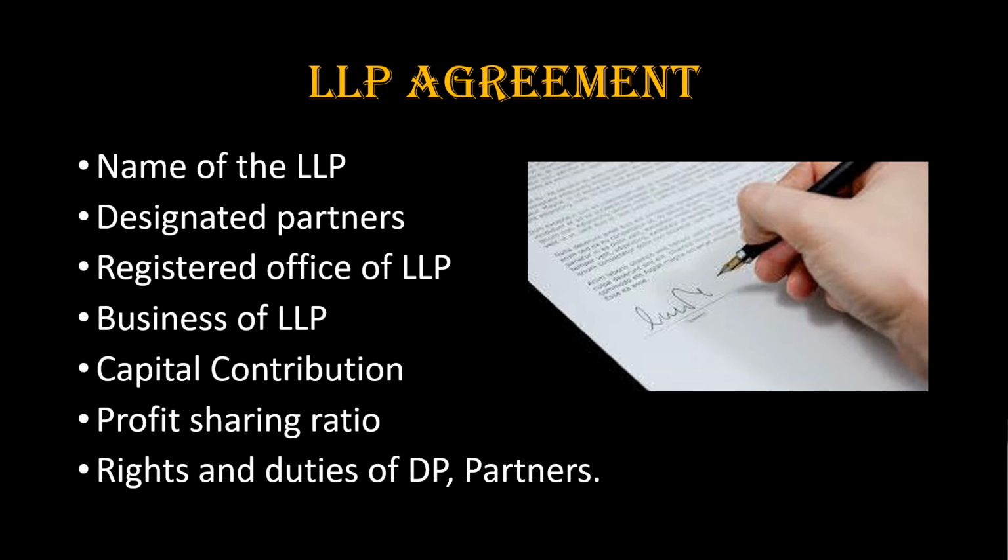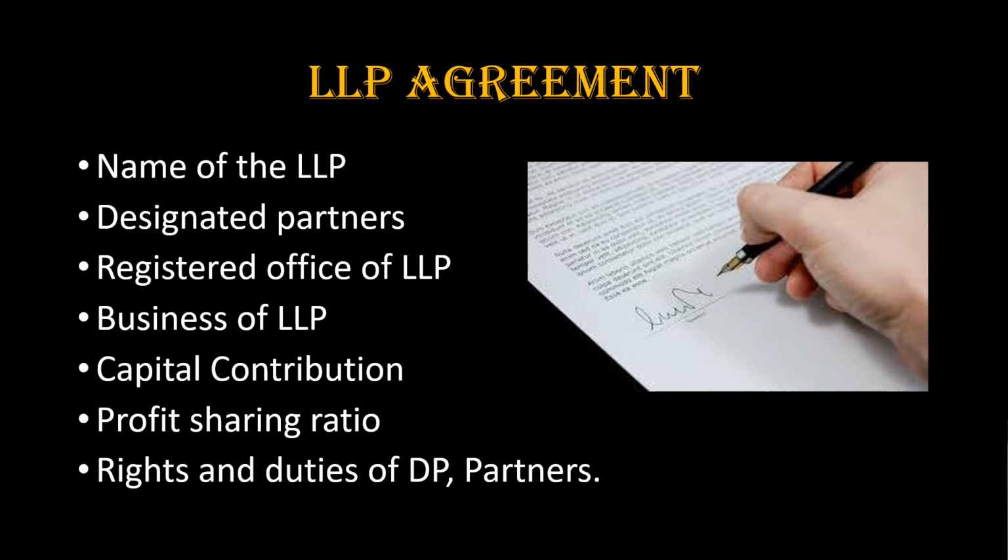The business shall also be carried on from such other places as may be mutually desired by the partners from time to time. Business of the LLP. This clause should mention the nature of the business and the activities that are incidental and ancillary to the business of the LLP. Capital contribution. The total contribution of the LLP and the contribution by each partner, along with the percentage of contribution, is to be mentioned in this clause.